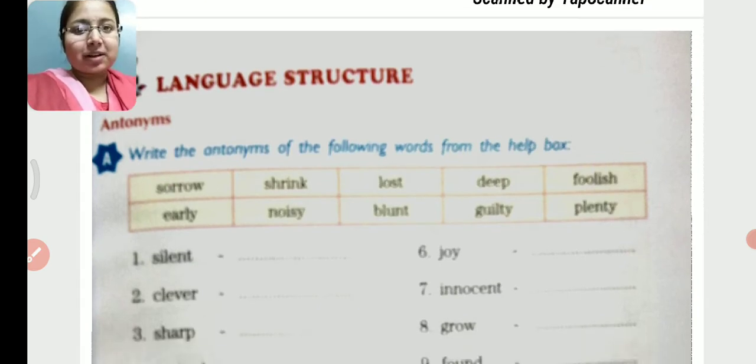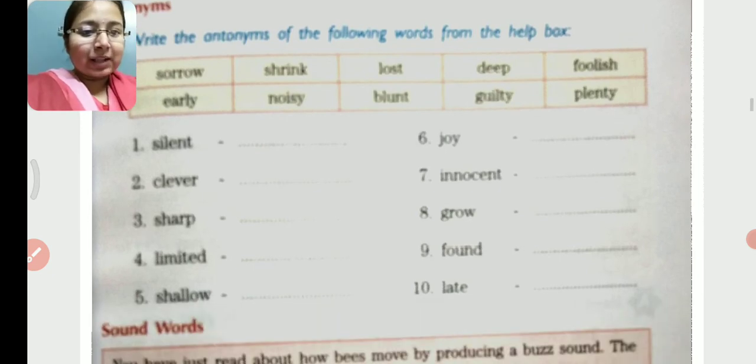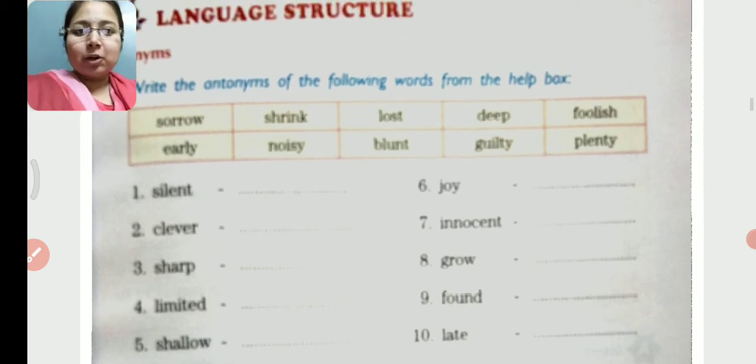So the first question is regarding antonyms. Students, you have already done questions based on antonyms in your previous classes. What are antonyms? Antonyms means opposite words. So what you have to do is write the antonyms of the following words from the help box. There are 10 words given and you have to write the opposites of these words. For your help, a help box is given. So you have to select the appropriate word and write the antonym of each word.